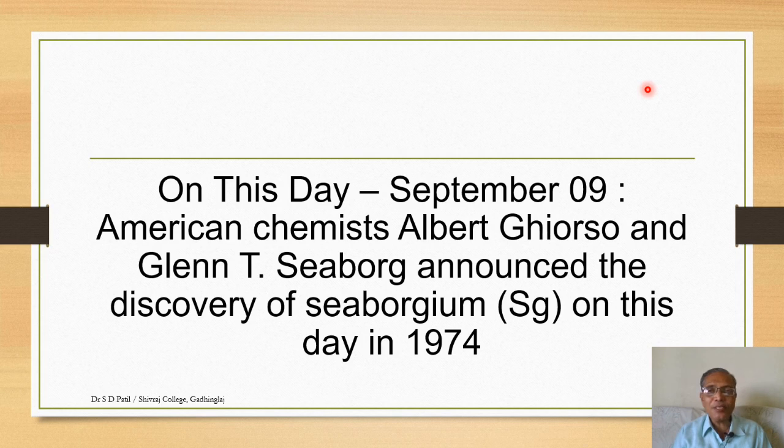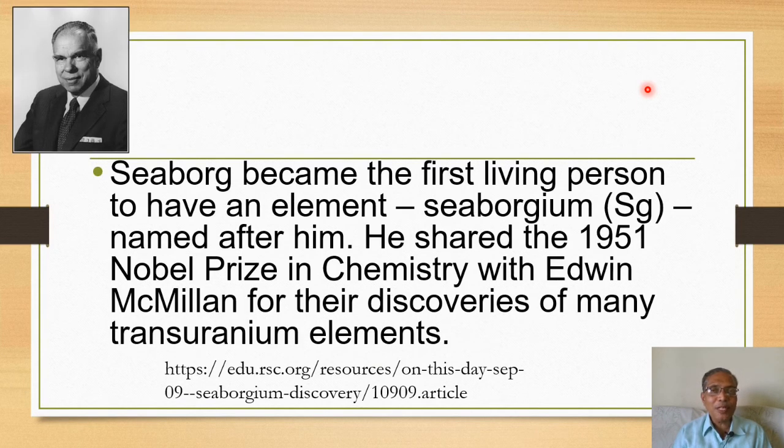American chemists Albert Ghiorso and Glenn T. Seaborg announced the discovery of seaborgium on this day in 1974. So in the history of chemistry you will find that this date records the announcement of seaborgium. Seaborg became the first living person to have an element, seaborgium, named after him. He shared the 1951 Nobel Prize in Chemistry with Edwin McMillan for the discovery of many transuranic elements.